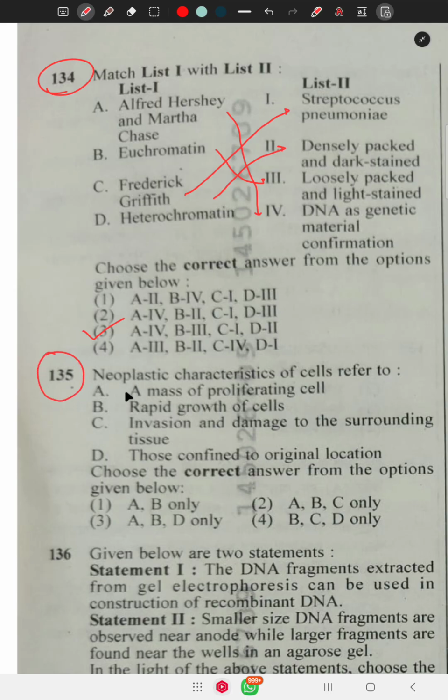135 says, neoplastic characteristics of cells refer to a mass of proliferating cells, rapid growth of cells, invasion and damage to the surrounding tissue, those confined to original location. A mass of proliferating cells, right? Rapid growth of cells is also right, and invasion and damage to the surrounding tissue, that is called contact inhibition. So 2.